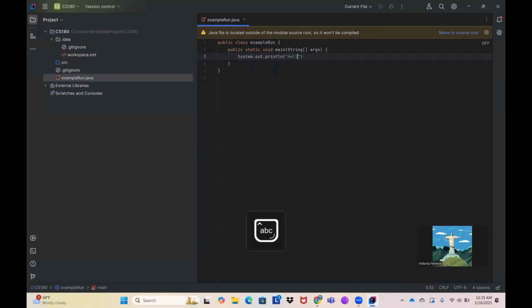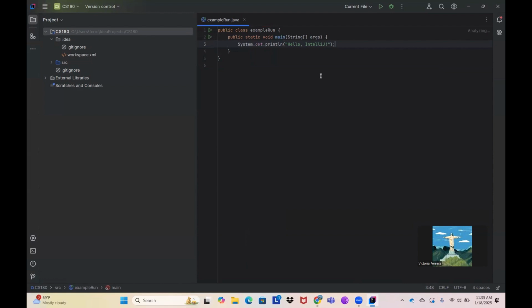Here we are going to just put Hello IntelliJ exclamation mark. Remember the semicolon. And I think we should be done.